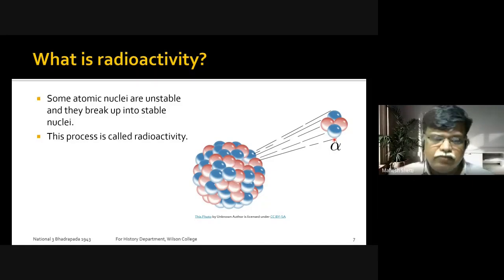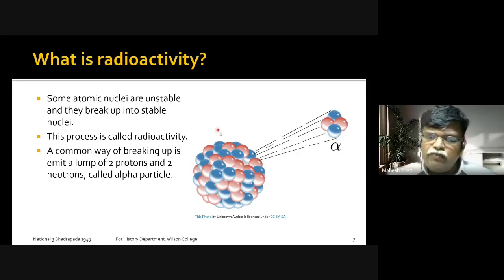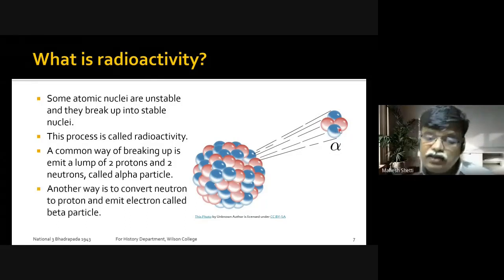dating is done. A common way of breaking is that the nucleus emits a lump of 2 protons and 2 neutrons. It is a single particle, but it contains 2 protons and 2 neutrons, and this particle is called an alpha particle. Some of this information is also going to be useful if some of you are planning to give UPSC exams. Another way of becoming stable is to convert one of the neutrons into a proton.